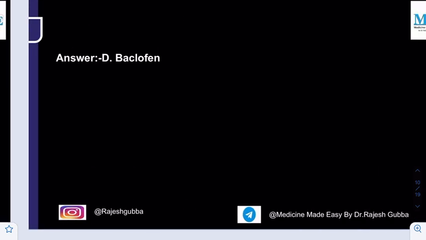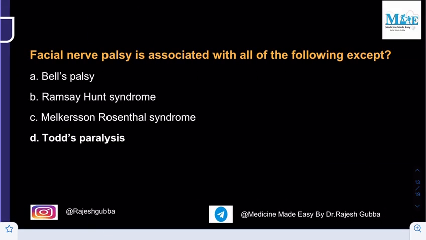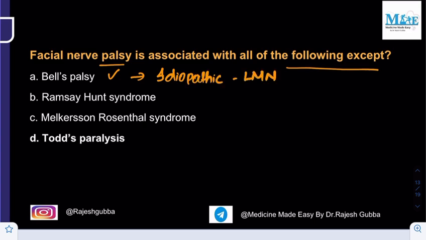Next, followed by that, we have two questions related to the facial nerve. Facial nerve palsy is associated with all of the following except Bell's palsy, Ramsay-Hunt syndrome, Melkerson-Rosenthal syndrome, and then the Todd's paralysis. Bell's palsy, yes, it is the idiopathic cause for seventh nerve palsy, and it is lower motor neuron type of paralysis, and that is associated with the facial nerve paralysis. Ramsay-Hunt syndrome also causes the facial nerve paralysis, and it is a complication of the varicella-zoster virus.